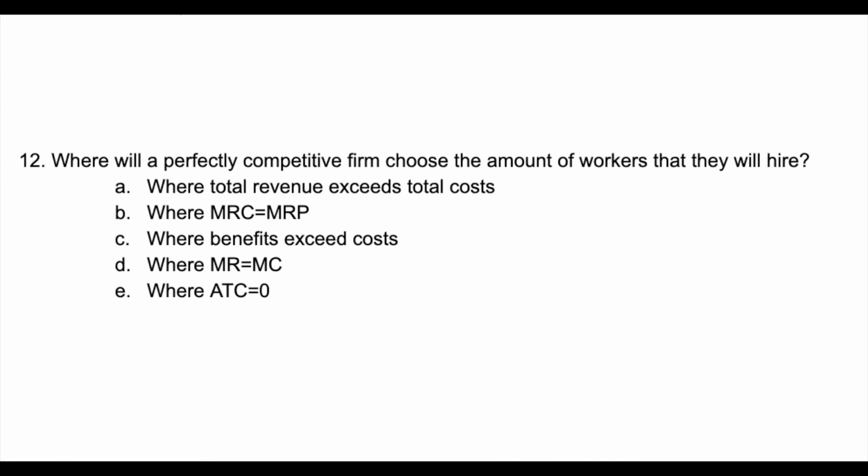In order for a firm to choose the amount of workers that they need to hire, they will take into account both the revenue and the expenses that each input will bring in. Therefore, they will choose to hire where MRC equals MRP. This means that answer B, where MRC equals MRP, is the only correct answer in this situation.